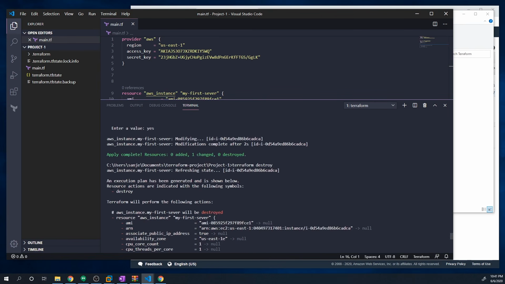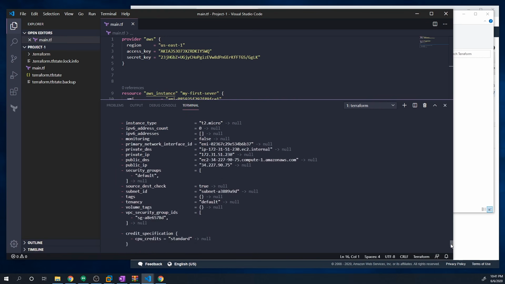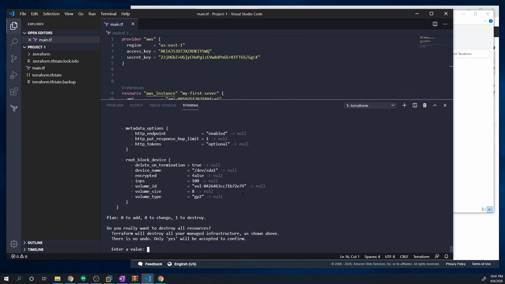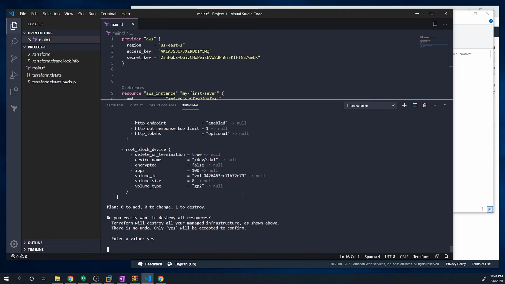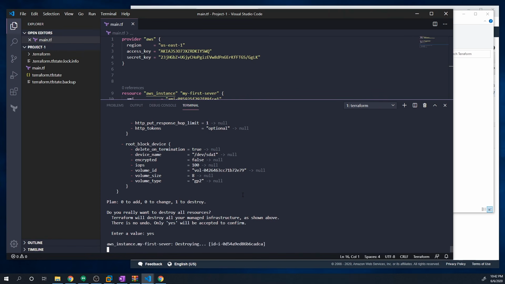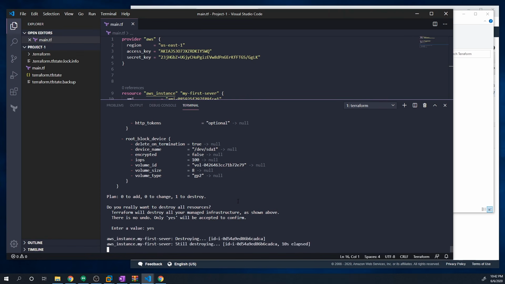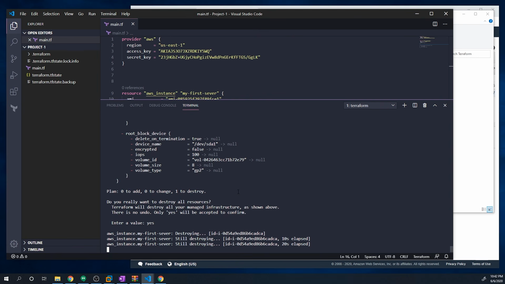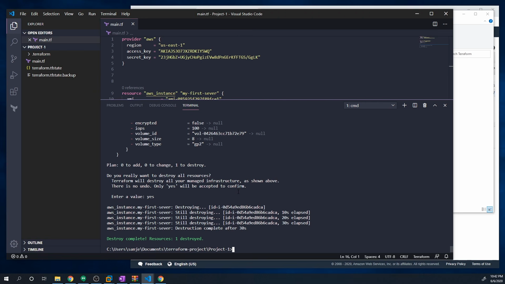So you can see here, anything with that dark red dash means we're going to delete it. So we're going to delete that one EC2 instance that we've deployed, and we're going to delete everything kind of associated with that. And so when we hit yes, it should run that and it should remove it from AWS. All right, so it successfully destroyed our resource.